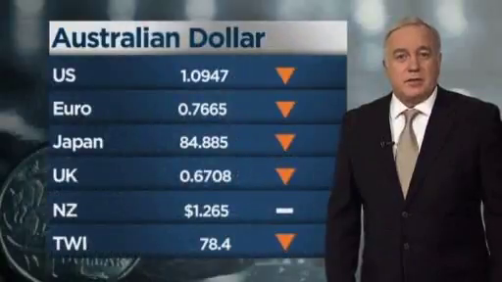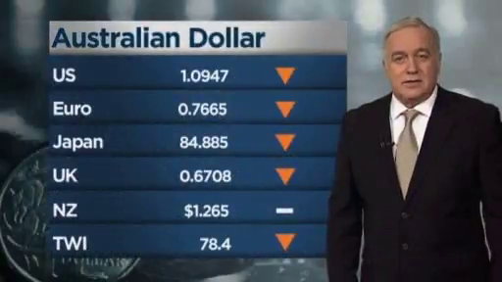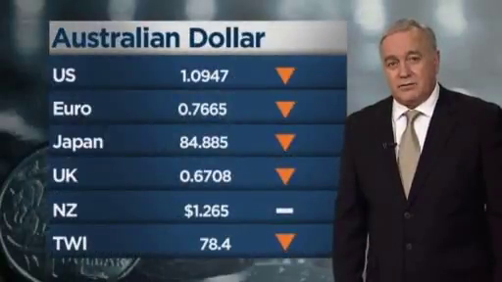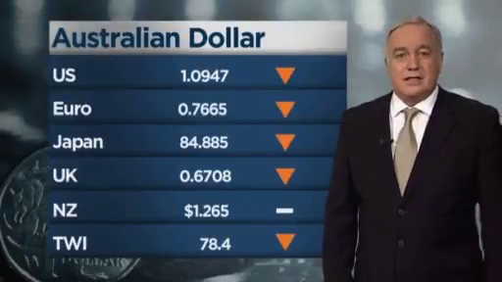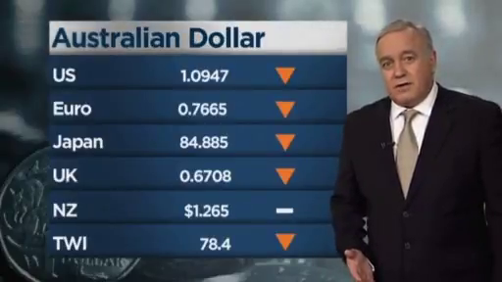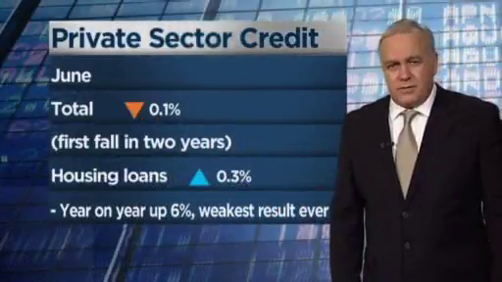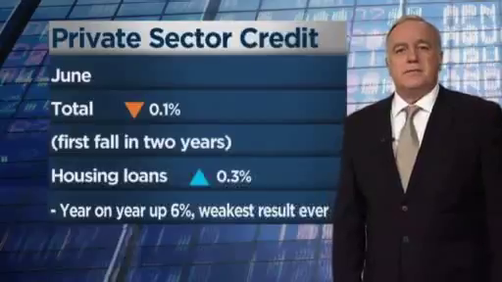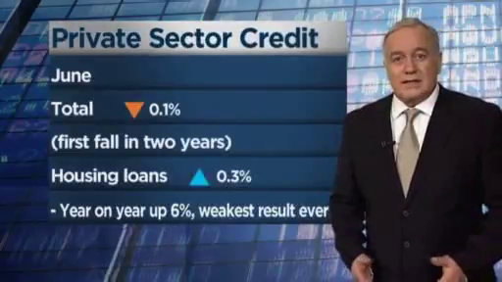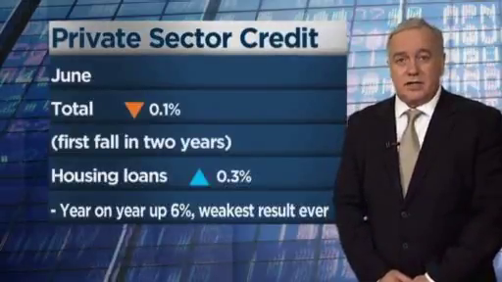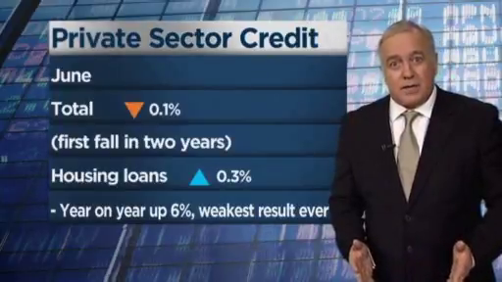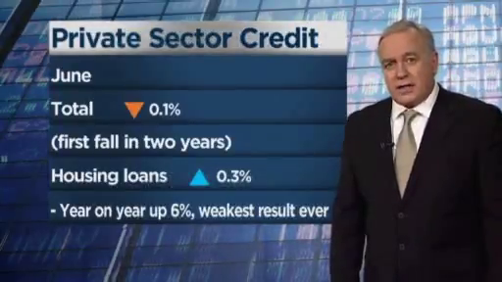The Australian dollar slipped back below $1.10 US cents today. The greenback fell again after the House of Representatives cancelled a vote on the debt ceiling. But the reason the Aussie dollar fell appears to have been new data on private sector credit, showing the first monthly decline in nearly 2 years. Growth in housing loans is the weakest since they started measuring them in 1977. So market sentiment has swung back towards a rate cut instead of a hike.